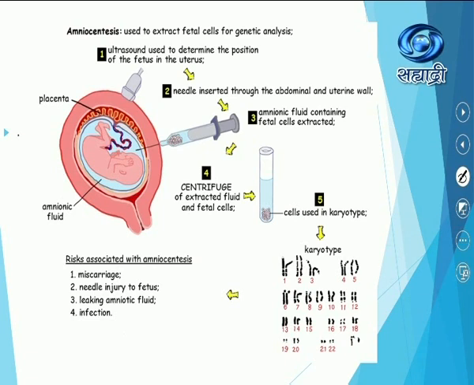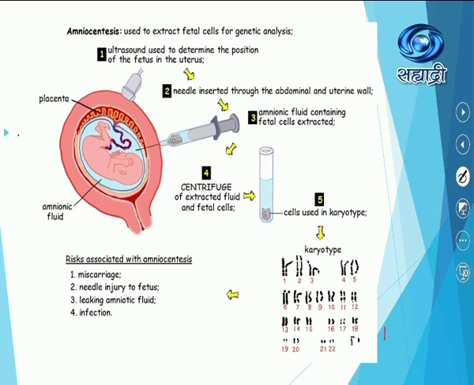Amniotic fluid containing fetal cells will be extracted. The extracted fluid is centrifuged and the fetal cells are separated. The cells are used for the karyotype, and from this we are able to find out the karyotype. Here we can make out 23 pairs of chromosomes. We check whether it is normal, the first pair, second pair, whatever the arrangement, because the ideal karyotype is fixed. From this karyotype we can make out whether the developing baby is normal or has any chromosomal problem or defect. So this technique is actually very helpful.